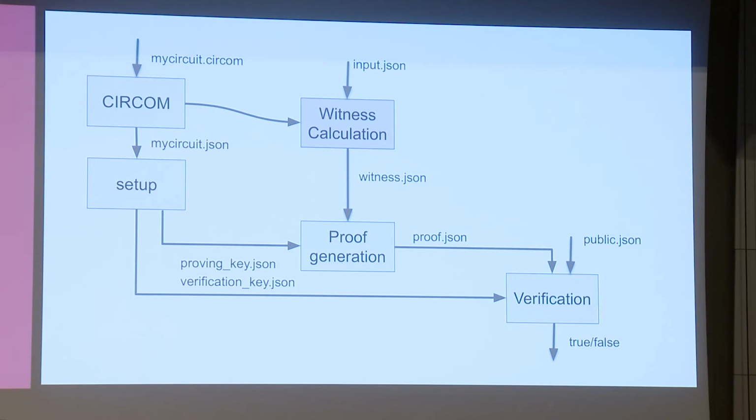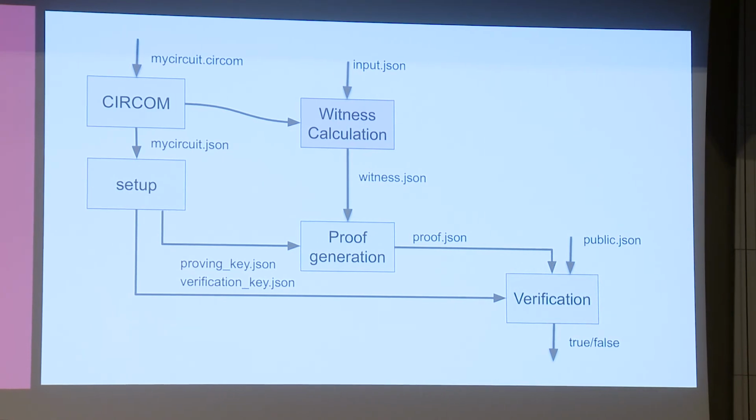Circom generates mainly two things: the constraint system, called mycircuit.json, and also code that computes a witness. Computing a witness means executing the circuit. So you put in the inputs, in the case of the example the private key, and it will generate all the intermediary signals and the output, so it actually executes the circuit.